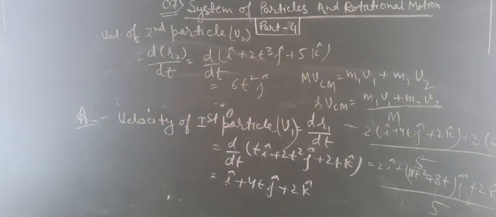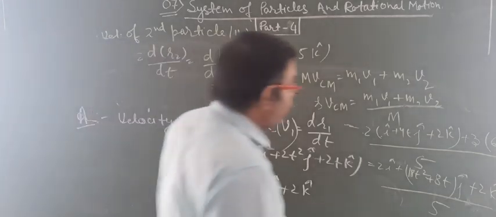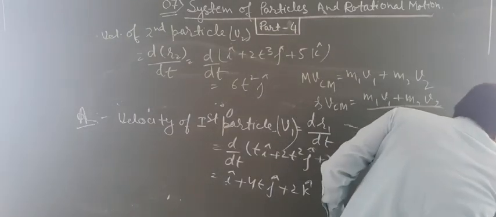That is 2 upon 5 i cap, (18t square plus 8t) upon 5 j cap, and 4 upon 5 k cap.